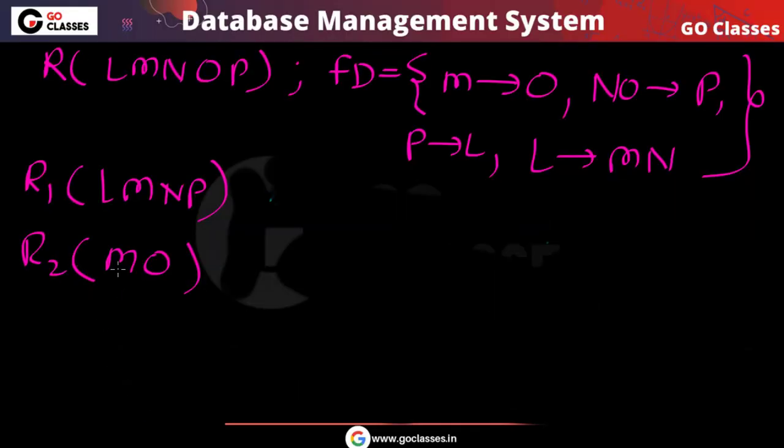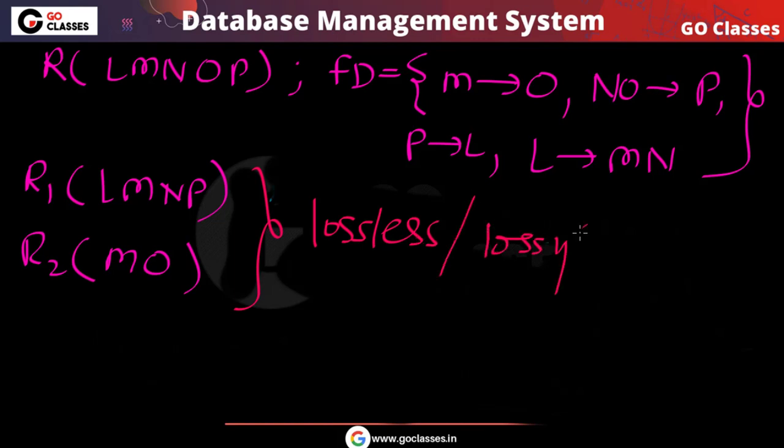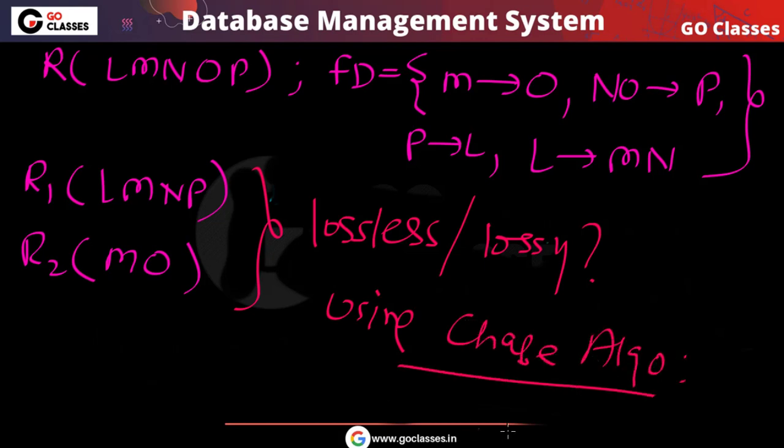You can directly do it, because for a binary decomposition, if you want to check lossless or lossy, you have a direct condition. But let me still apply the Chase algorithm to check whether this is lossless or lossy.